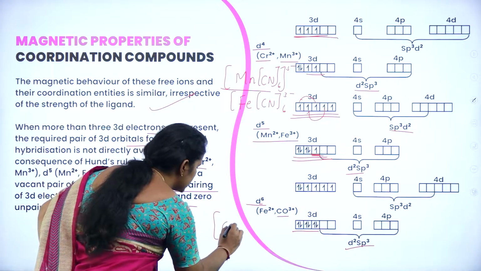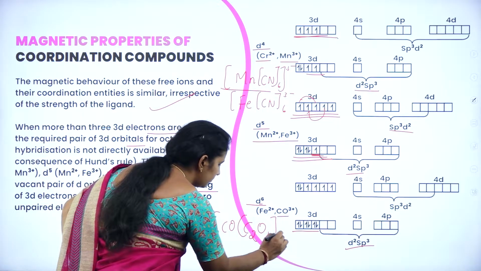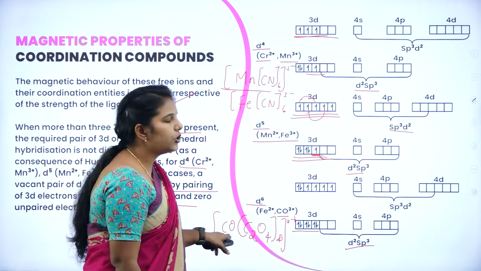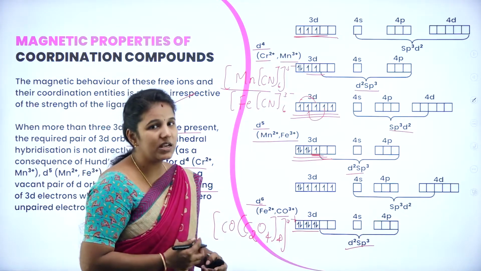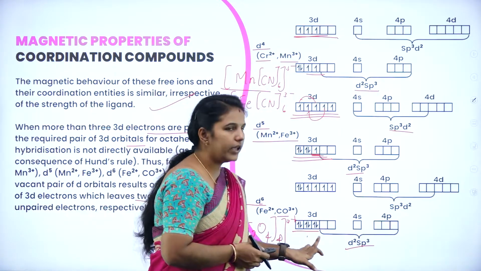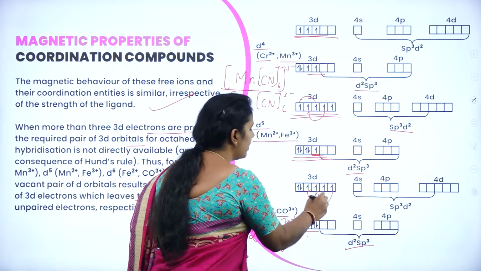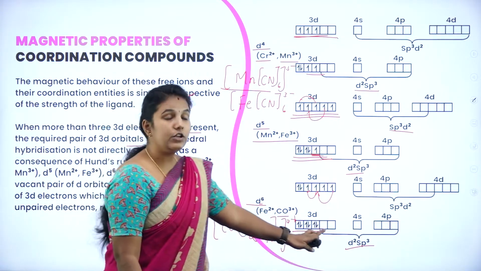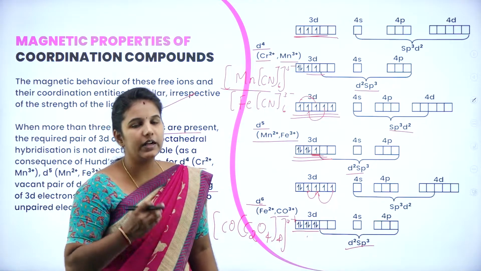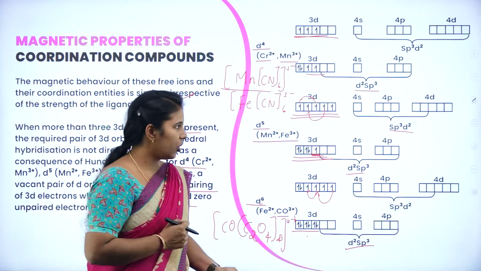The example is [Co(C2O4)3]3-. In this complex, the cobalt exists in a +3 oxidation state and it is diamagnetic in nature because there will be no unpaired electron, because these electrons will get paired up and result in the formation of d2sp3 hybridization. So I hope you all understood the d4, d5 and d6 configurations in coordination compounds.